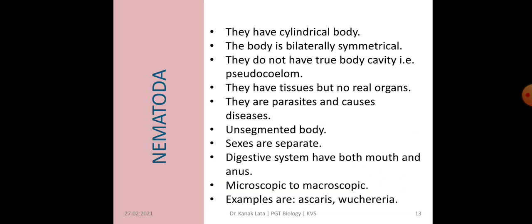Now the next is Nematoda. Nematoda have a cylindrical body, and here also the body is bilaterally symmetrical, means it is divided into identical left and right halves in one plane only. They do not have a true body cavity, that is, they are called pseudocoelomates, and they are also tissue level of organization, but no real organs are seen.